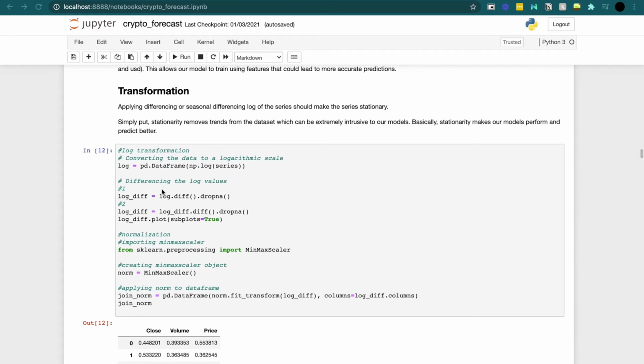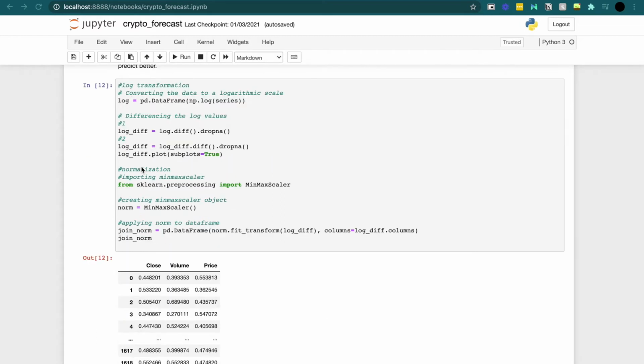The first part of it in this code here is we're converting the data to a logarithmic scale, and we have that as a data frame, and we're taking the difference twice. Now, I'll explain that more when we test our data for stationarity. Going further, to normalize, what I do here is I import the min-max scaler from sklearn, I create the object, and I apply it to our data frame.